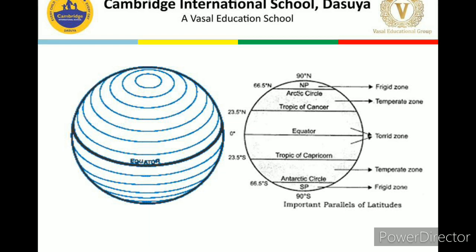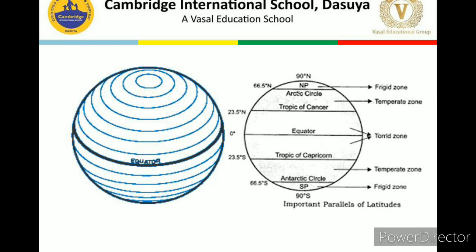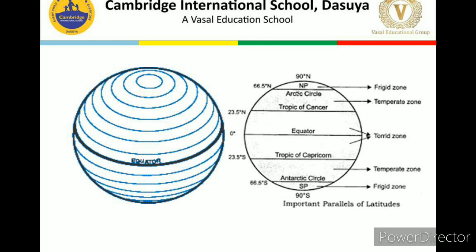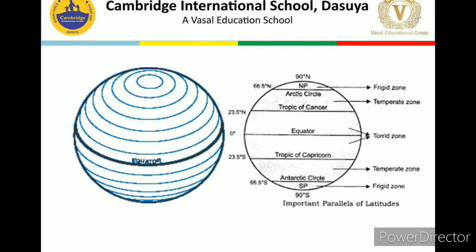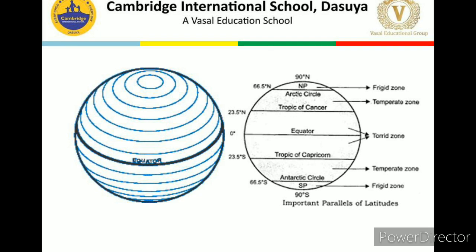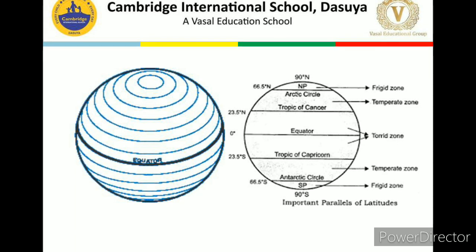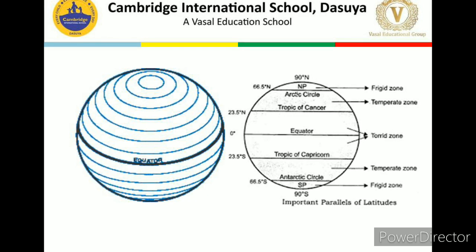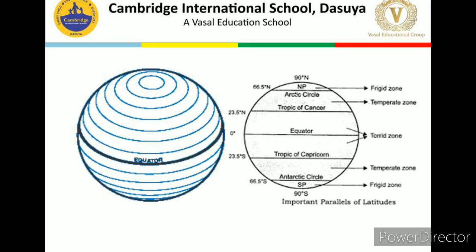So if we see in the north side, that is the Tropic of Cancer. At 23.5 degree north, it is known as the Tropic of Cancer. And at 23.5 degrees south, that is known as the Tropic of Capricorn. The next parallel of latitude is Arctic Circle, which is at 66.5 degree north. And at 66.5 degrees south, we have Antarctic Circle, which is in the southern hemisphere.